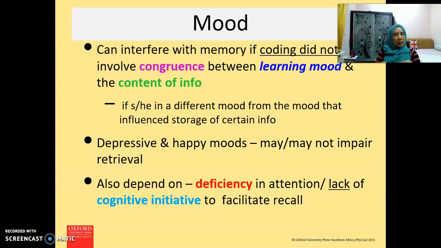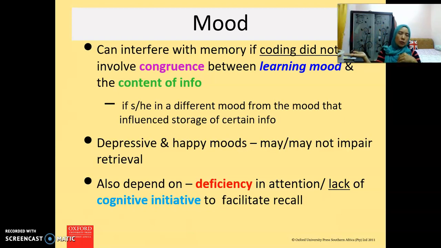If our mood is bad, we tend to remember more negative information. So let's say at the moment we want to retrieve many bad pieces of information, but our mood is positive, in a good mood. So it's not congruent. The mood at the moment and the mood of the information that we stored a long time ago are different. So we tend to have a problem in recalling the information because our mood is not congruent with the content of the information that we want to retrieve.